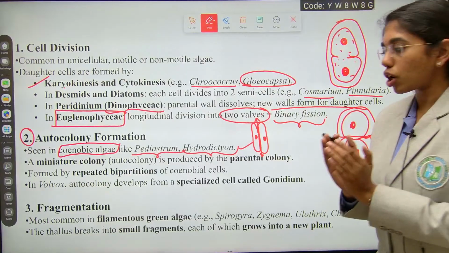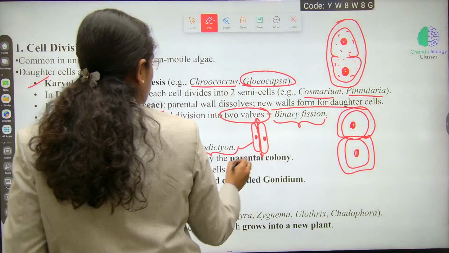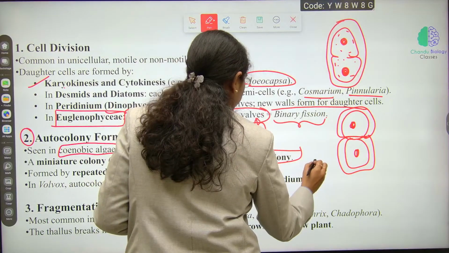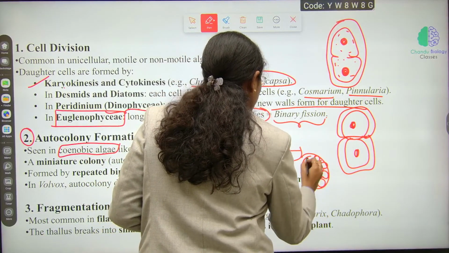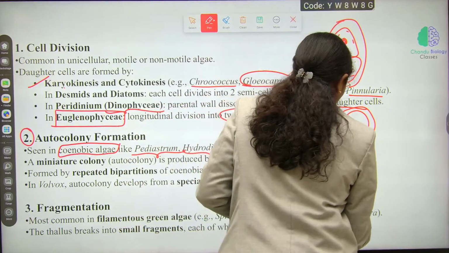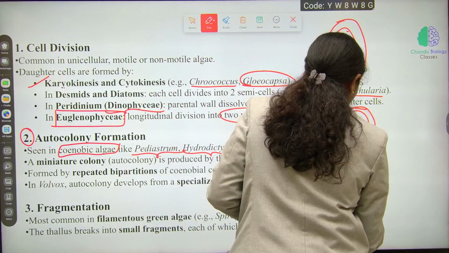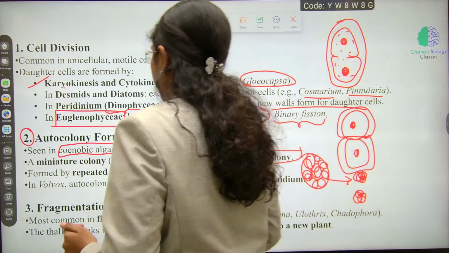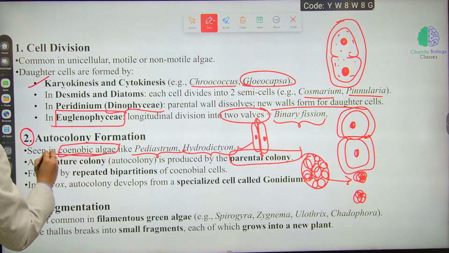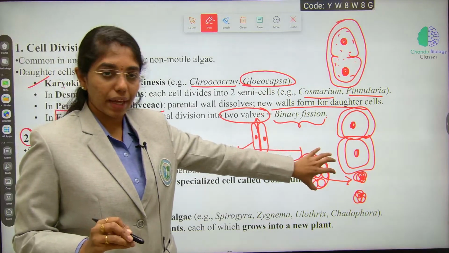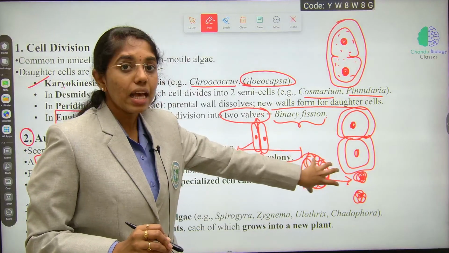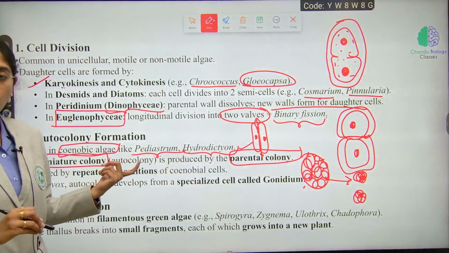Here a miniature colony, a small colony, is produced by a parental colony. These small colonies are addressed as miniature colonies as they are formed directly from the parental colonial cells. This is also called an autocolony.